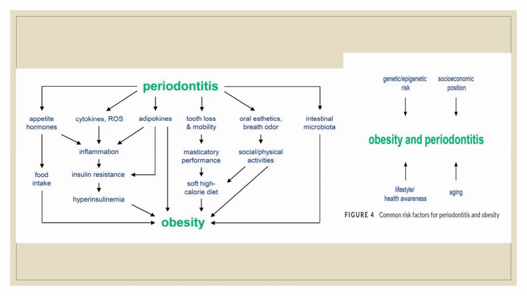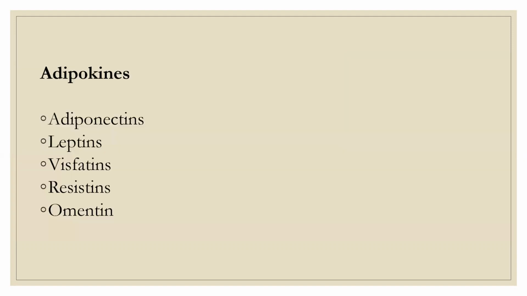Whether it is a genetic factor, socioeconomic factor, lifestyle factor, or aging factor, these are common in obesity and periodontitis. The obesity-periodontitis connection is a very important correlation and link, which is explained in an article by Pischon et al. Pischon et al. is a classic landmark paper with a lot of description, especially about adipokines. Adipokines are cytokines released by adipose tissues, like adiponectin, leptin, visfatin, resistin, and omentin.